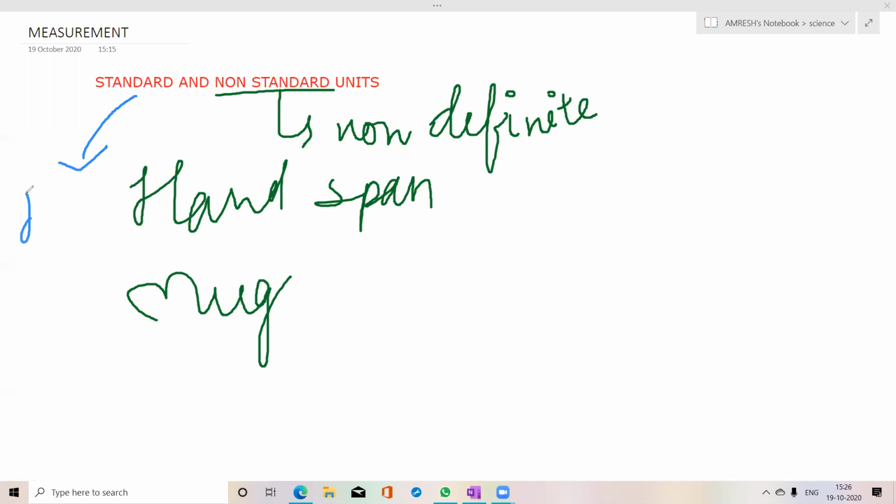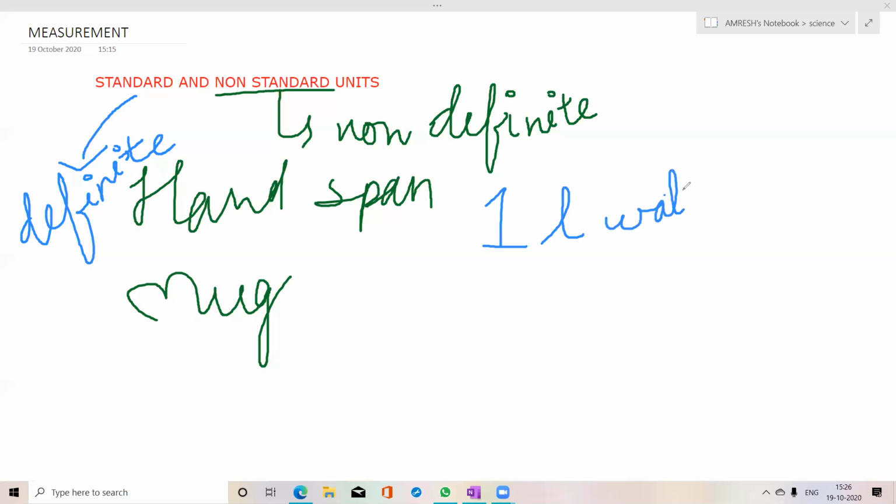Standard means definite. If I say 1 liter of water, then it means a definite amount of water.